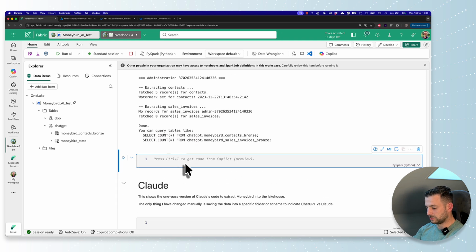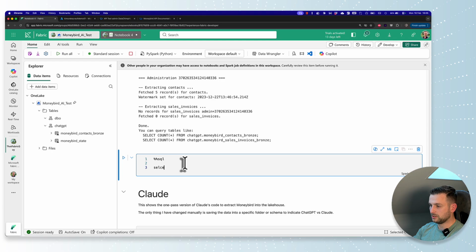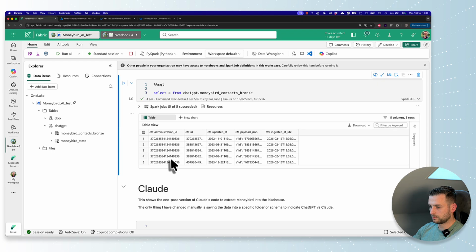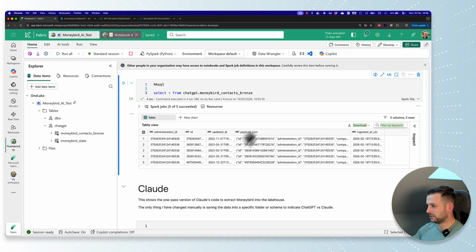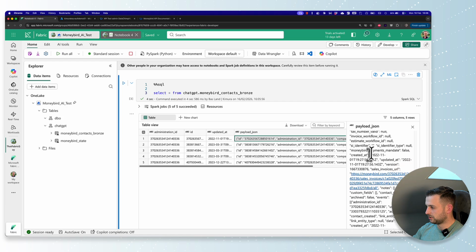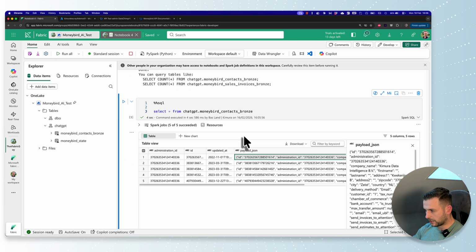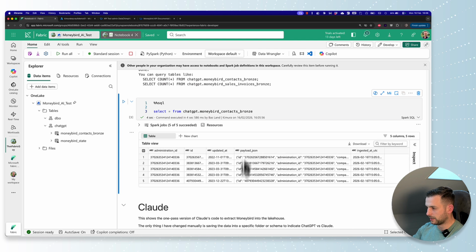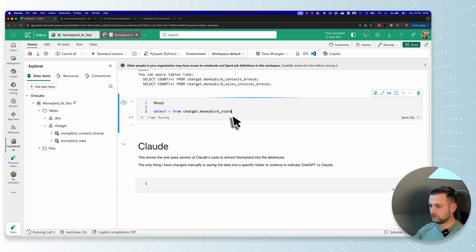Let's put in some code to see whether we can actually query. Select star from ChatGPT dot moneybird contacts bronze. That seems to work. It didn't unpack the payload JSON, so it would have been nice if the payload itself was actually unpacked, because the contact information is in the object called payload JSON. So unpacking this JSON document should be what we need to do. And then moneybird state, what will that contain? Let's check that.